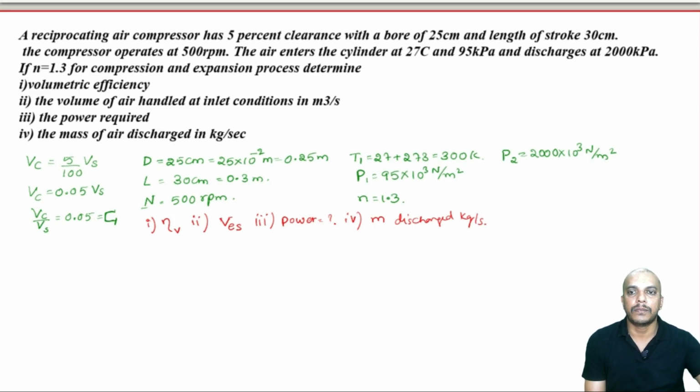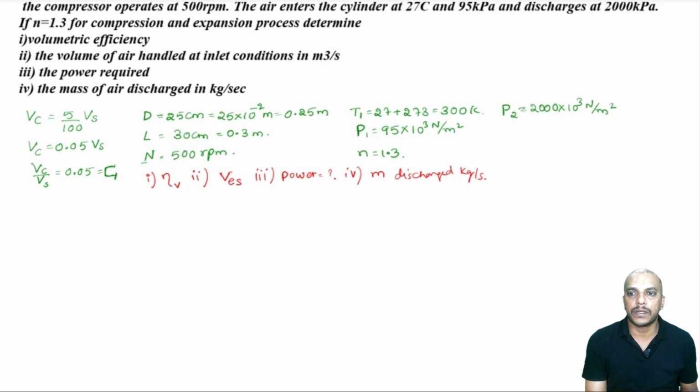Now, let us solve this problem. Let us go for volumetric efficiency first. I think we know all the terms in volumetric efficiency. So, volumetric efficiency is 1 minus C times Rp power 1 by n, minus 1. So, 1 minus 0.05. Now, this Rp is 2000 by 95, that is P2 by P1. So, 10 power 3 cancels out, I am not writing that. Power 1 by 1.3 minus 1.